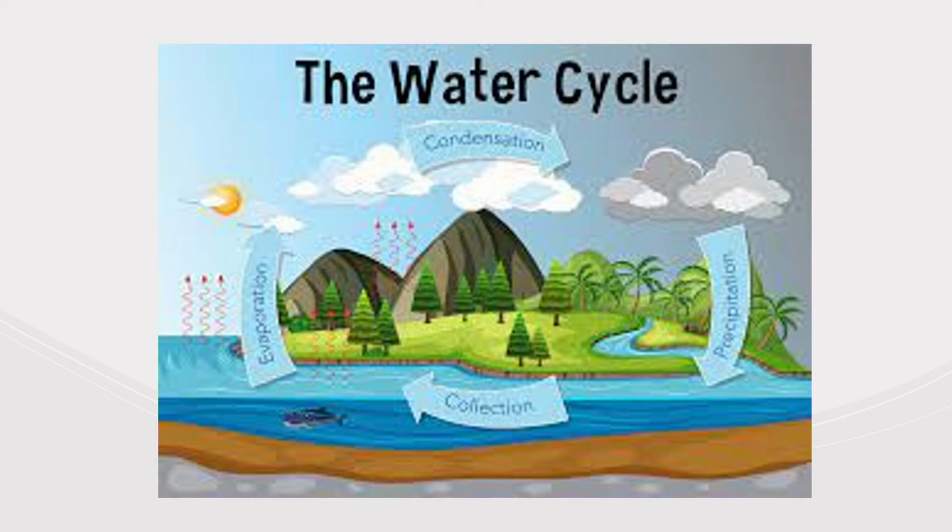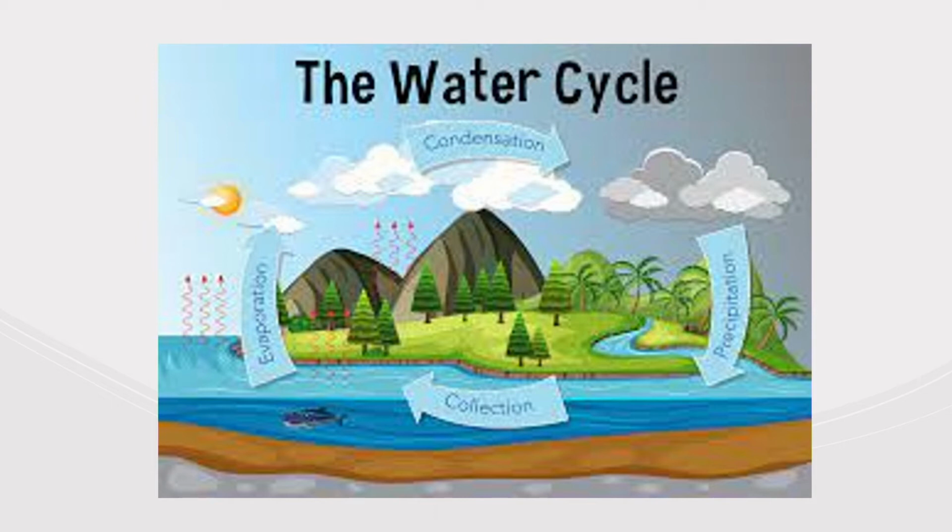In condensation only, the clouds are formed. Clouds are nothing but due to condensation. When the clouds become heavy, it starts to rain. When it rains, again the water reaches the earth. In this way, the balance of water happens on the earth and in the atmosphere. It is nothing but the water cycle.